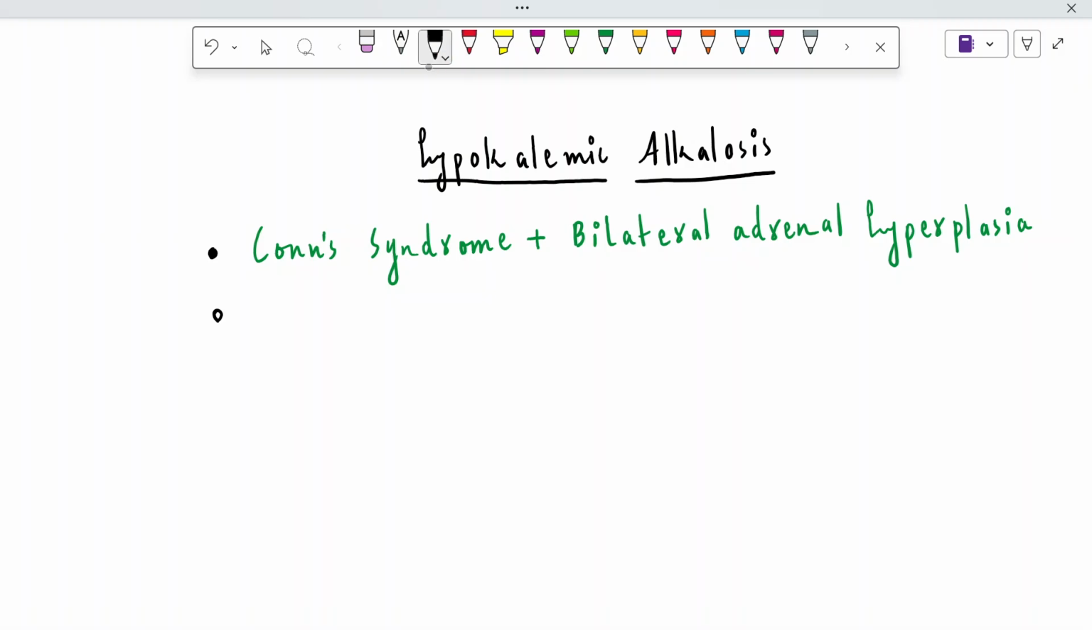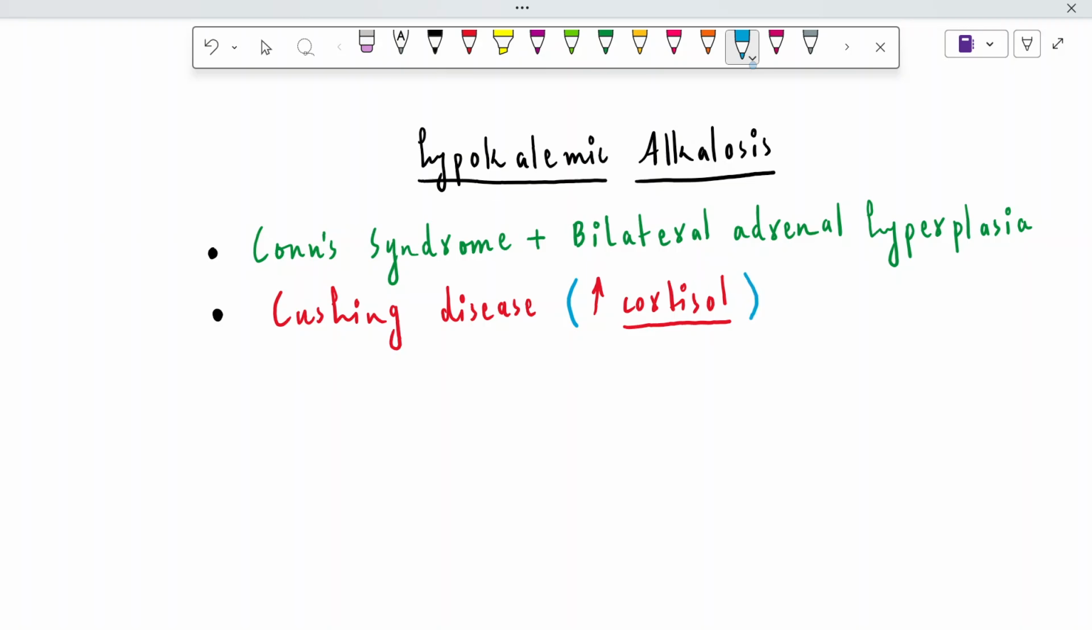The second is Cushing's disease. Cushing's disease is very important because it does not result in hyperaldosteronism. It is only going to increase the level of cortisol inside the blood, right? But this cortisol will act as if it is aldosterone. This cortisol will affect the sodium epithelial channels and activate those channels. So in spite of the cortisol being released in Cushing's disease, this cortisol is enough to cause hypokalemic alkalosis.